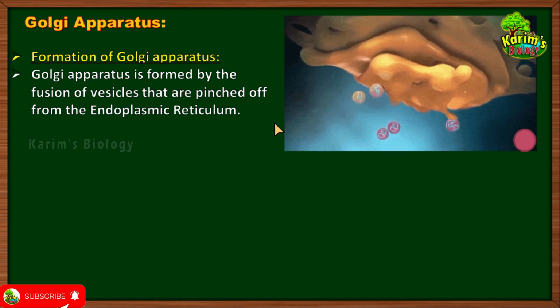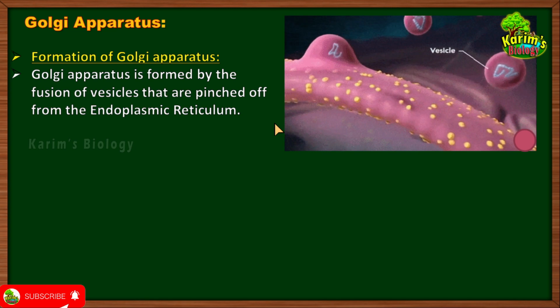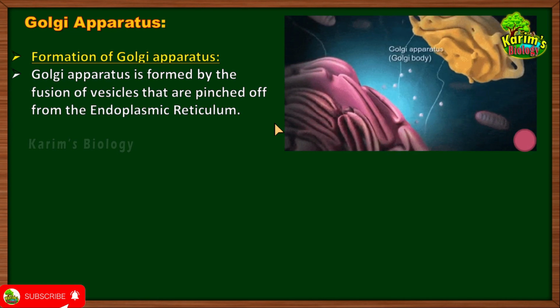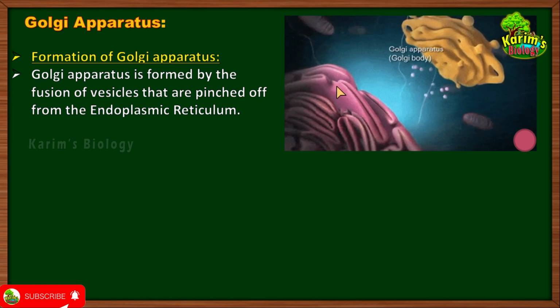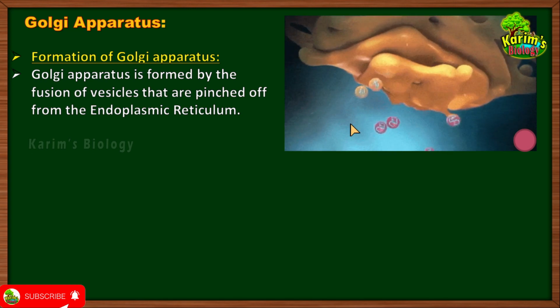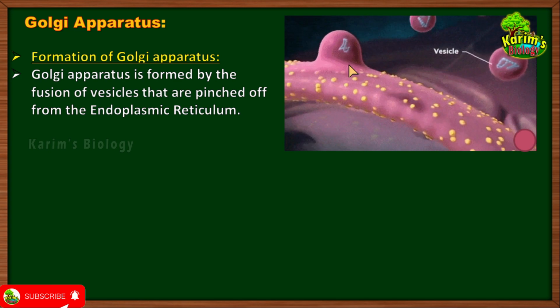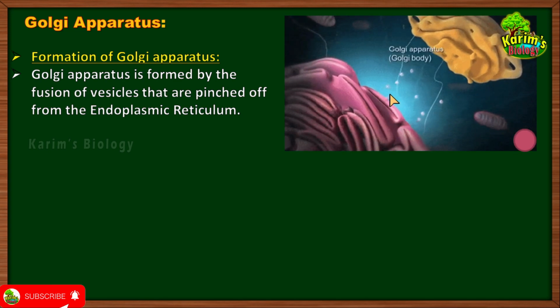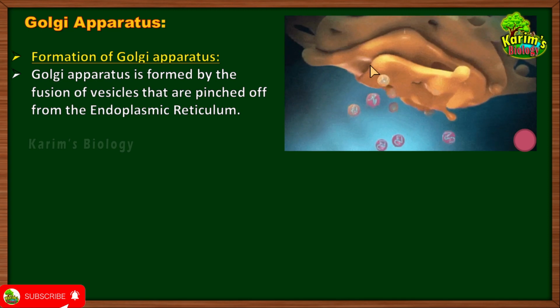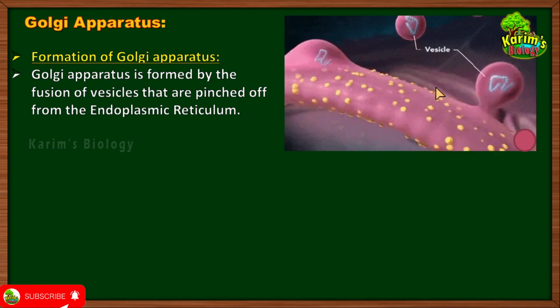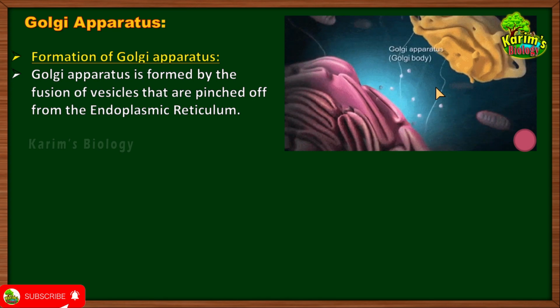For the formation of the Golgi apparatus, the endoplasmic reticulum is required. And how is it required? I will explain to you. Now can you see in this animation, from this endoplasmic reticulum, there are small vesicles, small bag-like structures which are pinched off, and they are going towards the cisternae and fusing with the cisternae of the Golgi apparatus. This is how the Golgi apparatus is formed.